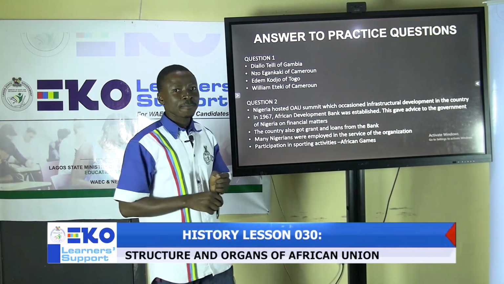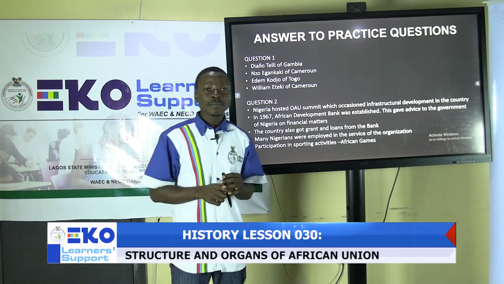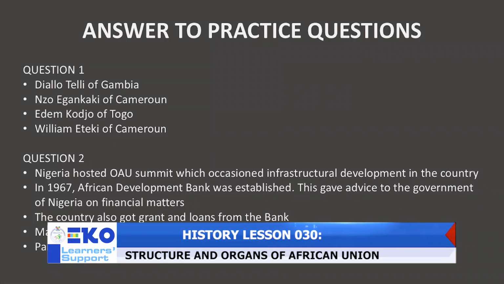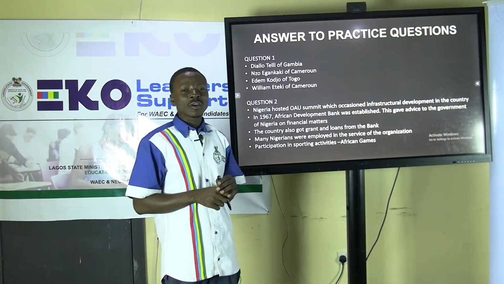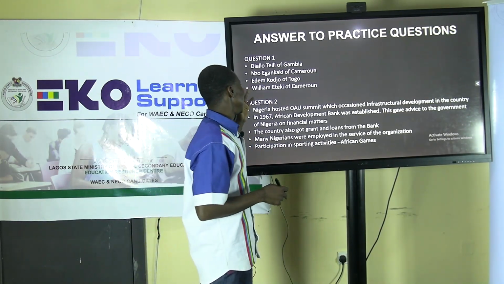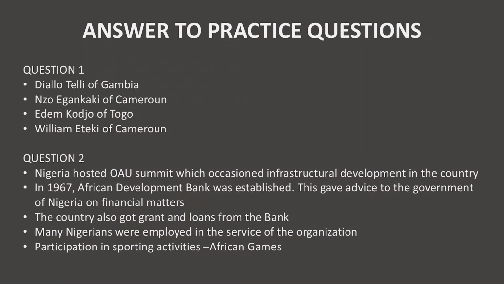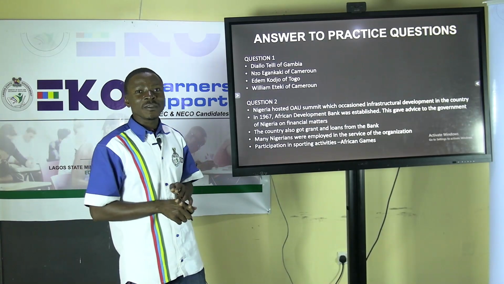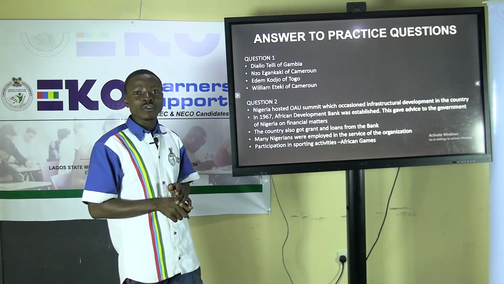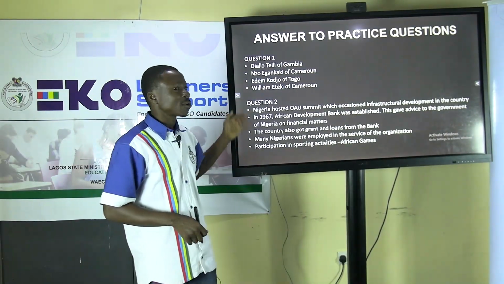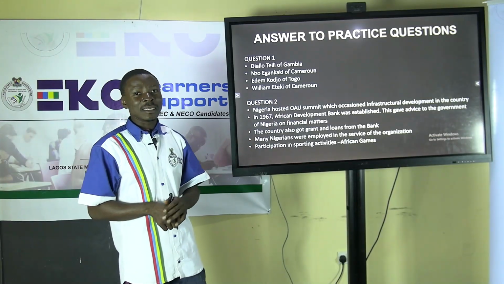The answer to the first practice question, which is to name any three past chairpersons of the African Union or Organization of African Unity, includes Balotelli of Gambia, Nzo Ekangaki of Cameroon, Edem Kodjo of Togo, and William Eteki of Cameroon. These are four past chairpersons of either the Organization of African Unity or the AU, and students can pick any three of them to answer the question.